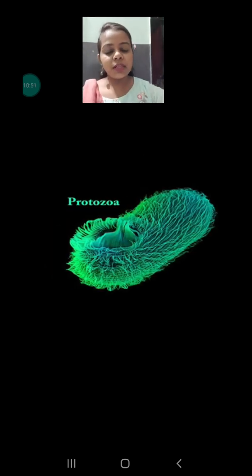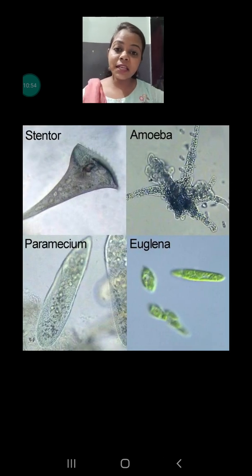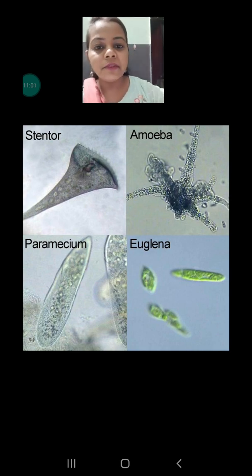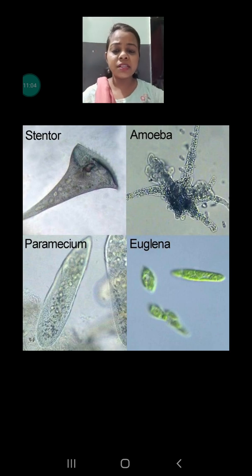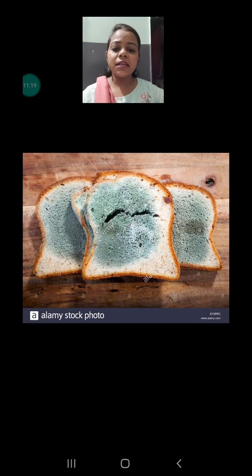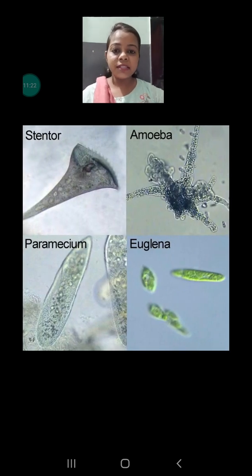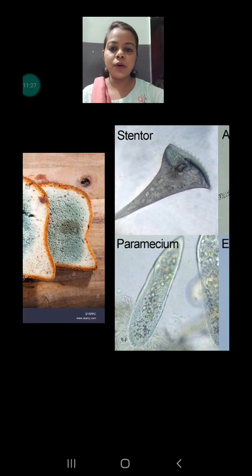Next is protozoa. These are also organisms, and they are single-celled. Okay, these are the different shapes of the protozoa. Here the examples given are amoeba, euglena, paramecium and stentor, but you don't have to learn the names. I am only focusing on the structure of the amoeba. They can have different structures, but these all are single-celled, or unicellular, that means made up of a single cell. Next, let's talk about the diseases caused by the protozoa. Malaria and dysentery are caused by the protozoa.